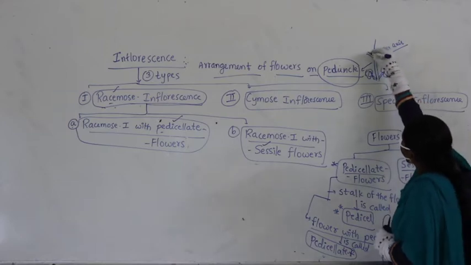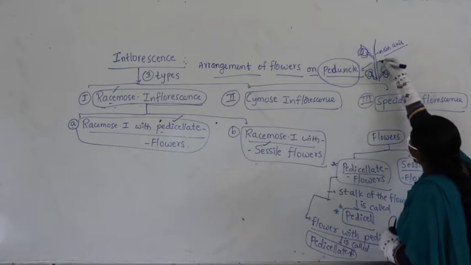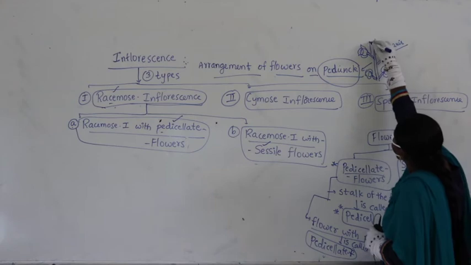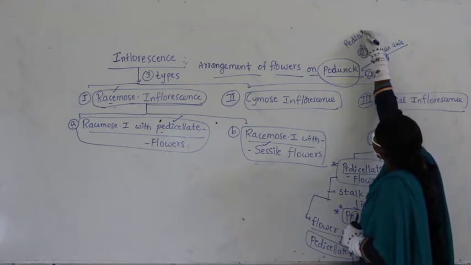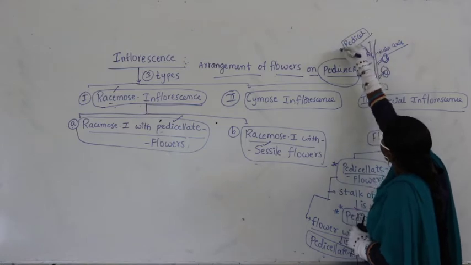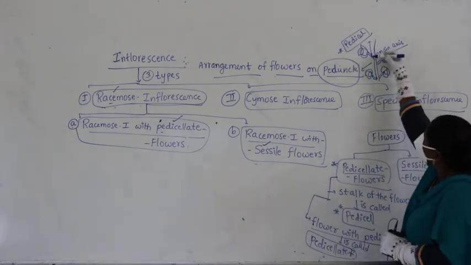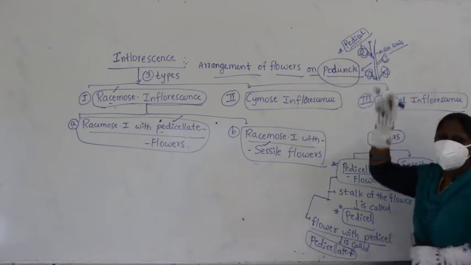Now the stalk of the flower, what you find here, it is called pedicel.